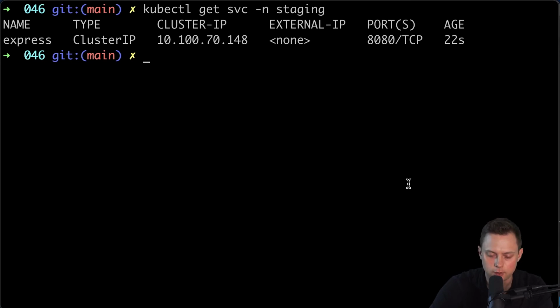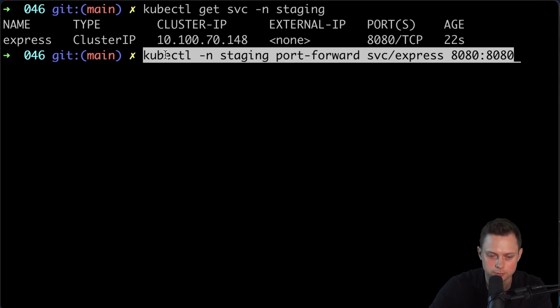And right now we don't have the Ingress, but we still can test it locally. We can port forward the port 80, so you can run the kubectl, then provide the namespace where you have your service. It's a staging namespace. And then the command, which is port forward, and then svc stands for services, and then the name of the service. Then it will port forward the port 8080 in AWS to localhost.